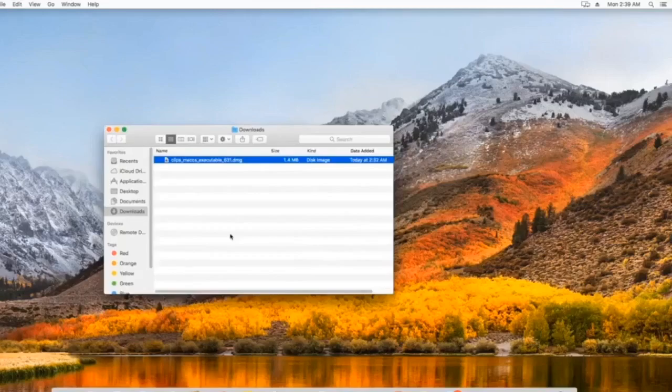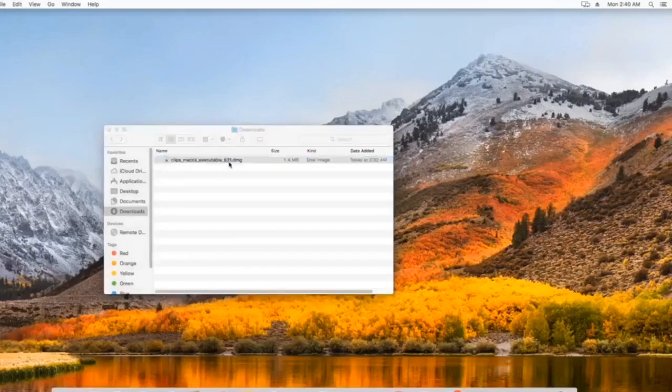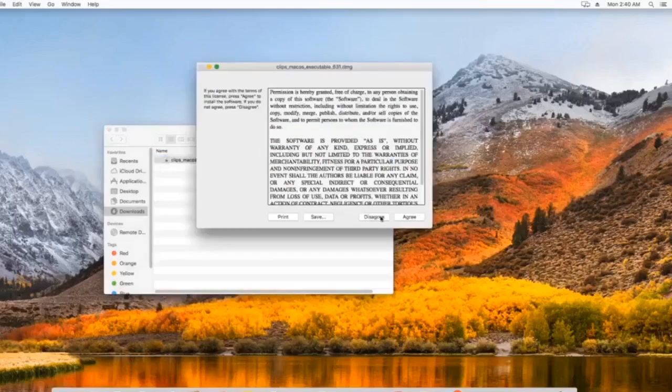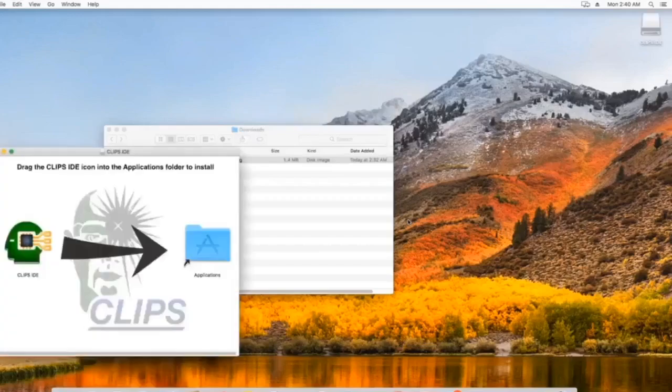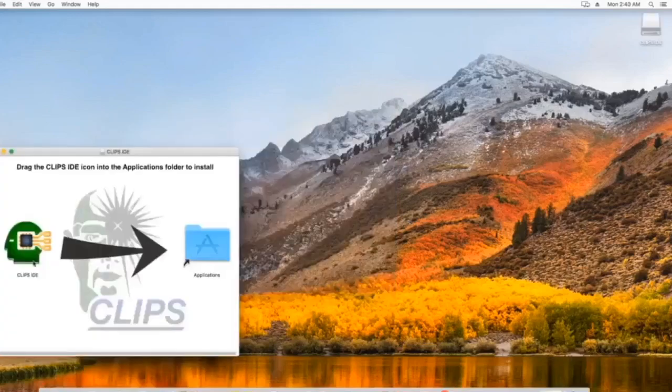After downloading the installer, it's time to install. Double click on the installer. Just click agree. And it will start opening the CLIPSE Mac OS executable 631.dmg.